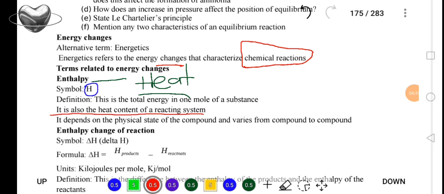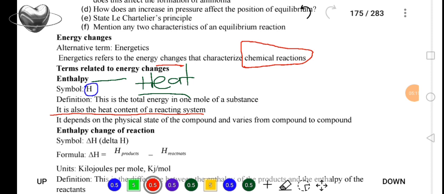What do we mean when we say reacting system? This is actually the system or the container in which the reaction is taking place. Now, these energy changes will depend on our reactant's nature or physical state.